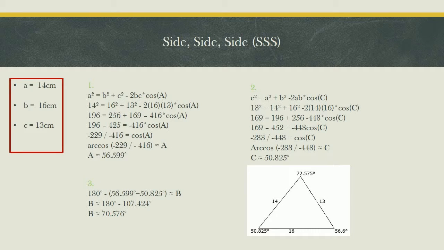Step by step to solve this triangle. First, use the law of cosines to find angle A. Second, use the law of cosines again, but in this case to find angle C. Third, subtract from 180 degrees the 2 angles already found to find angle B.